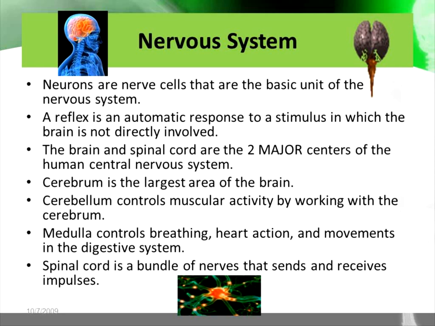The next body system is the nervous system. Neurons are nerve cells that are the basic unit of the nervous system. A reflex is an automatic response to a stimulus in which the brain is not directly involved. The brain and spinal cord are the two major centers of the human central nervous system.